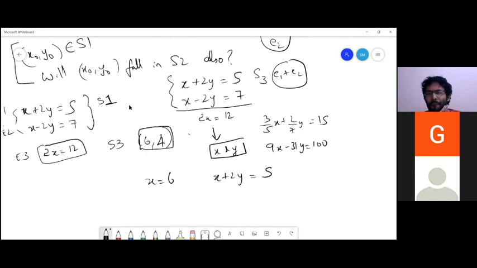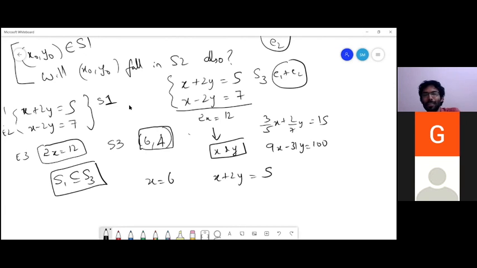Since S3 is a subset of S1, in all the ordered pairs (x, y) in S3, x will be 6. Excellent. So now we have to find for what one y or multiple ys this will hold. Very nice, beautiful. So we substitute and get it. Right, so we have this method.